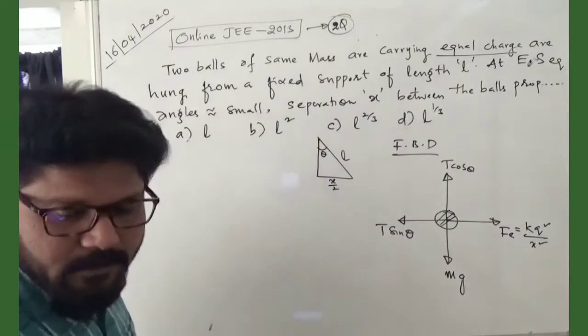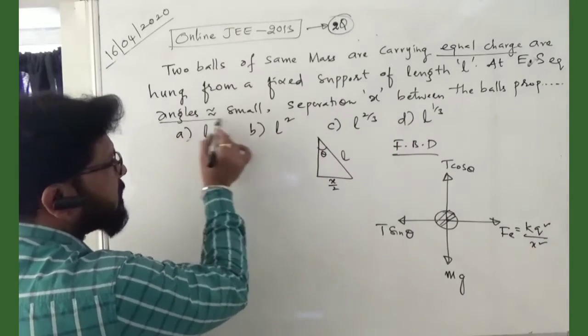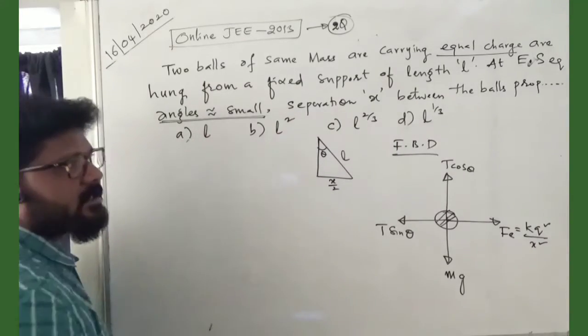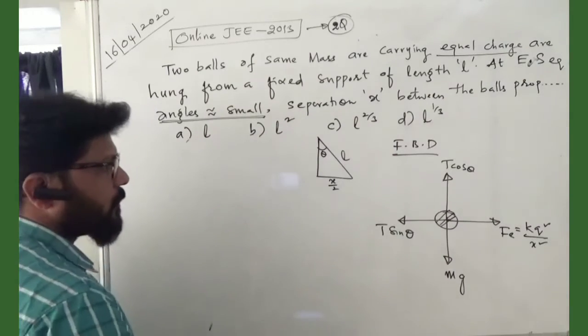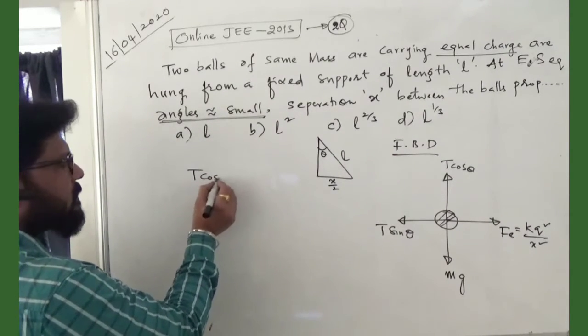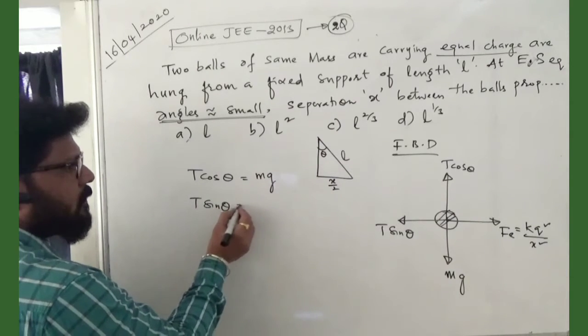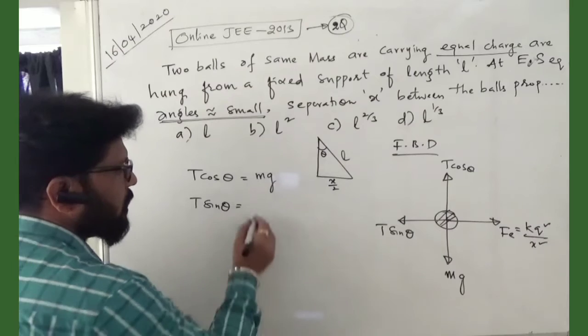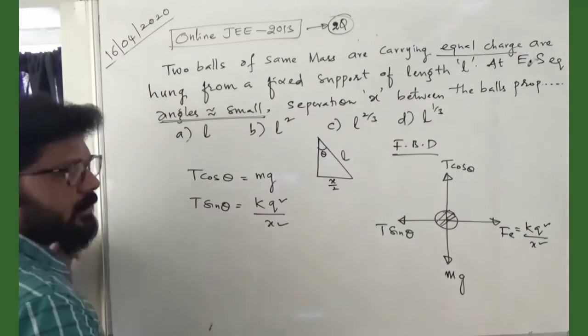Now let me write what are balancing. He is asking at equilibrium, angle is small. See, he has given very clearly angles are small, separated x is proportional to x, we want to know how much it is proportional. So here T cos theta balances mg and T sin theta balances kq square by x square. Or just divide both the equations.